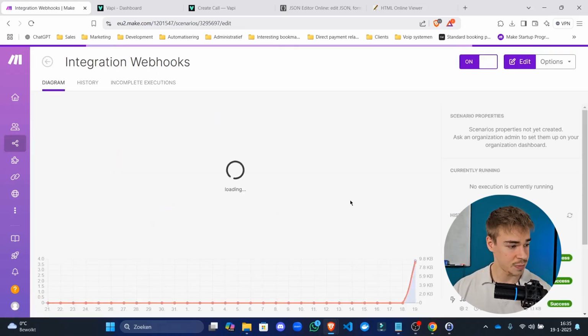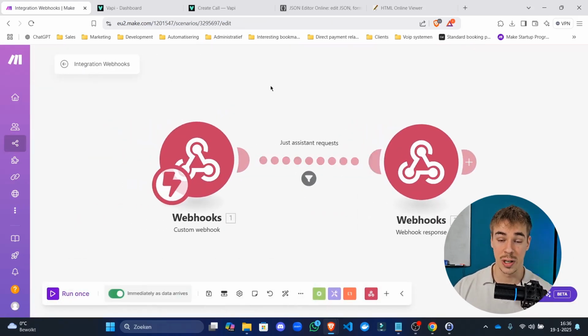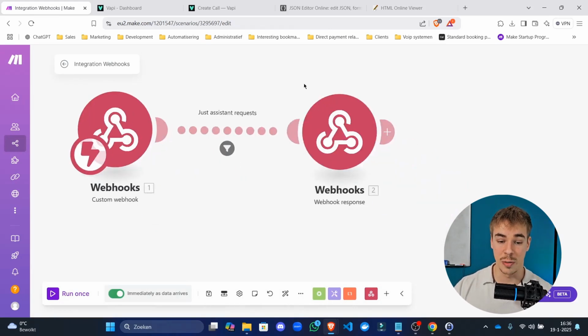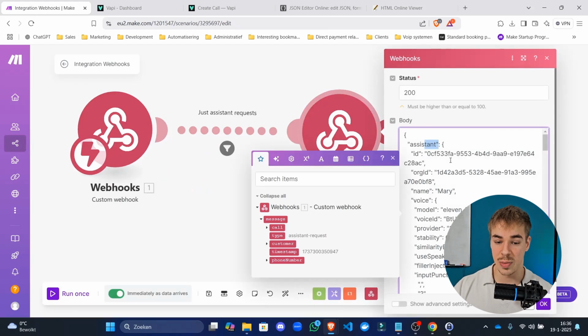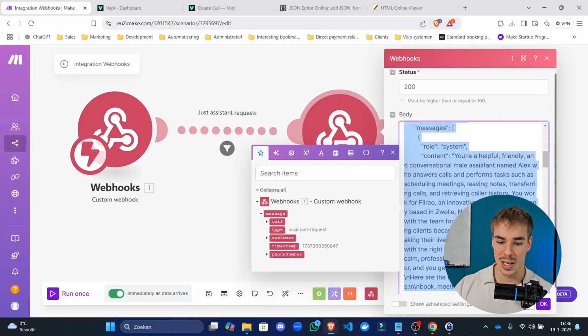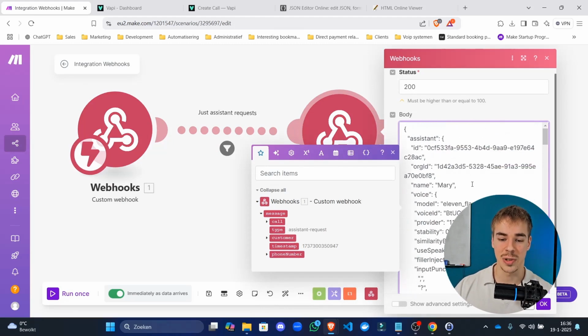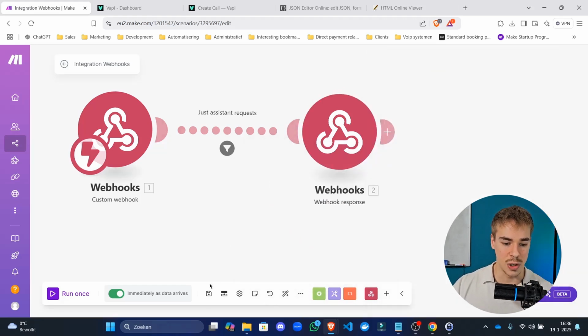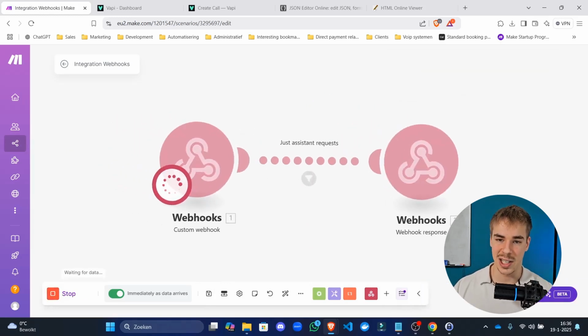All right, going back into this scenario, we've replaced this with an actual assistant, but the assistant payload, that's what all of this is called, is still not correct. There's some things in there that Vapi doesn't need or doesn't want you to add to that assistant. So let's make that call again, and then I can explain what that actually means.